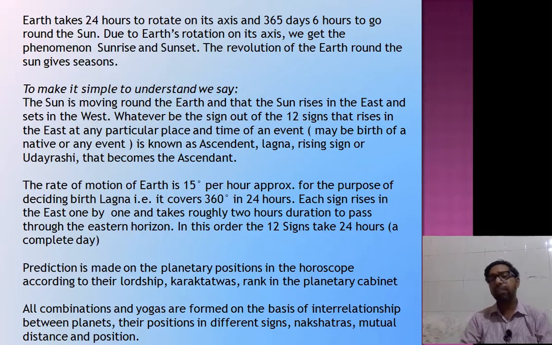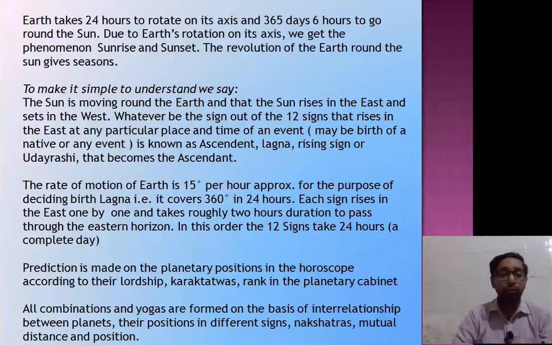Whatever sign out of the 12 signs rises in the east at any particular place and time of an event, maybe the birth of a native, is known as the ascendant, lagna, rising sign or uday rashi.